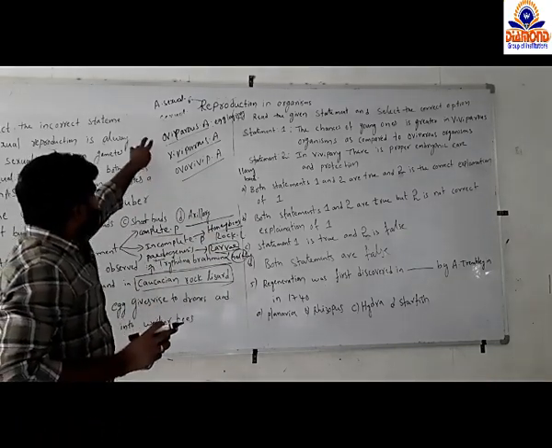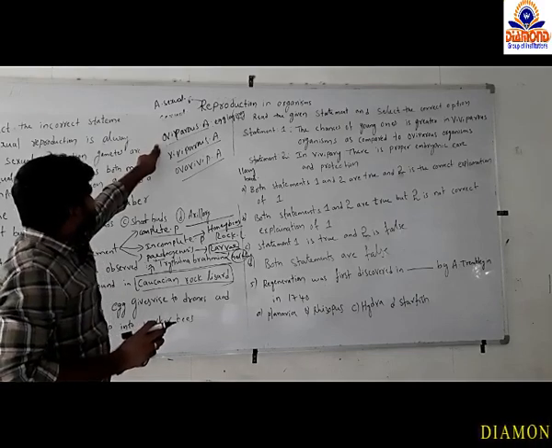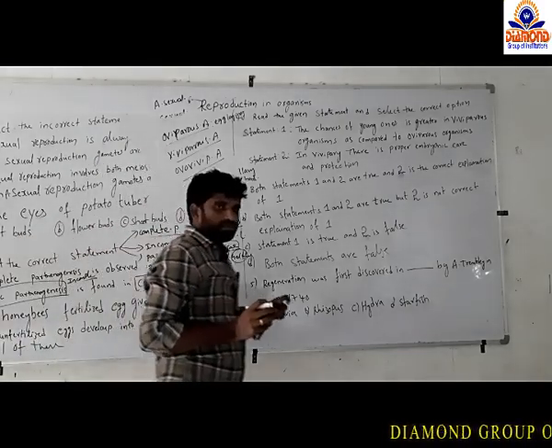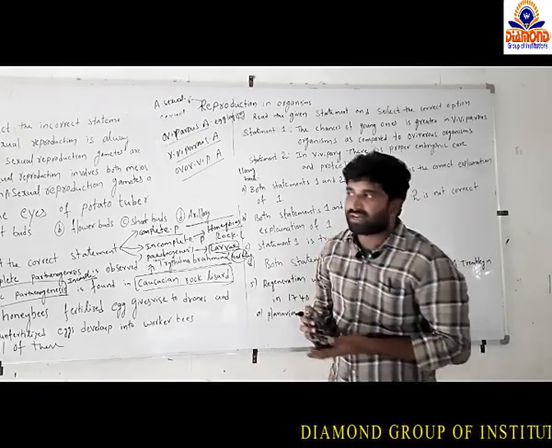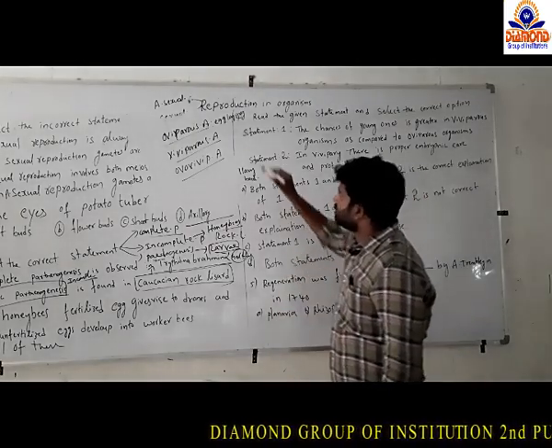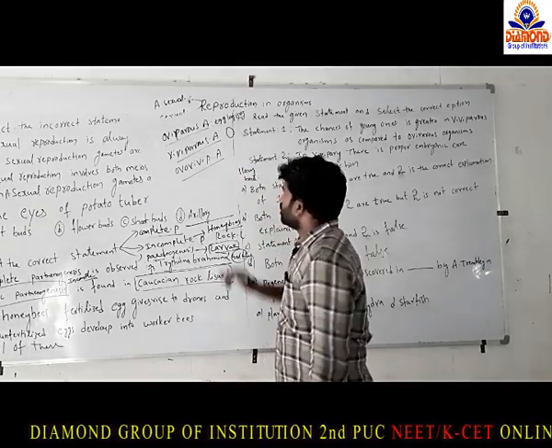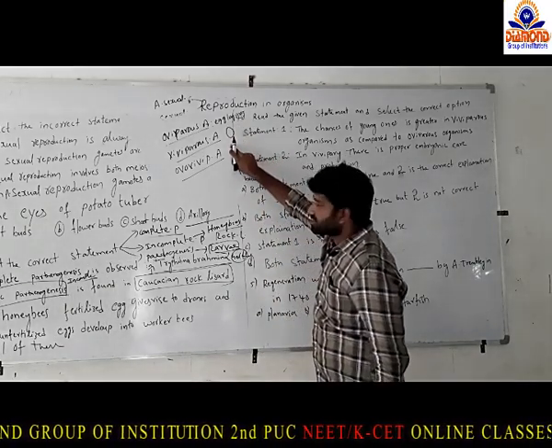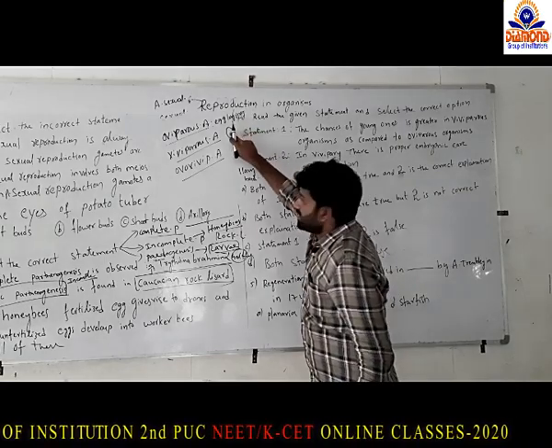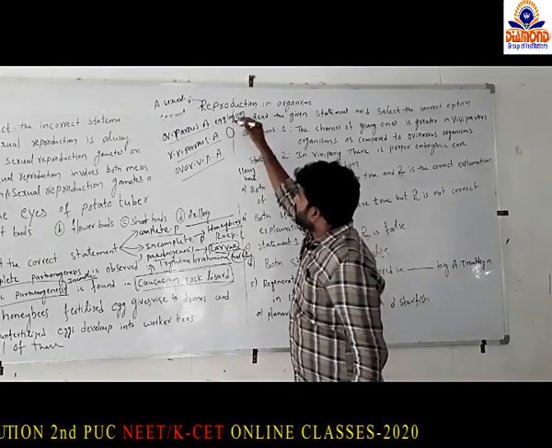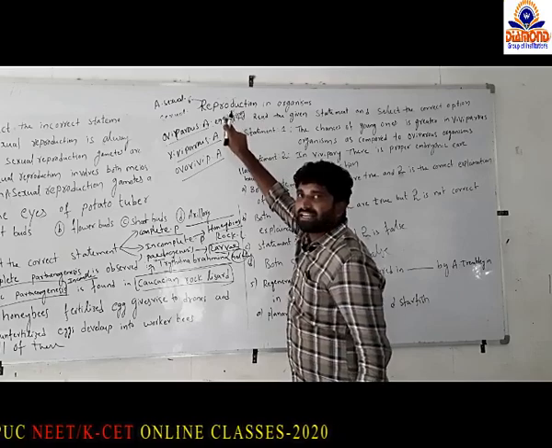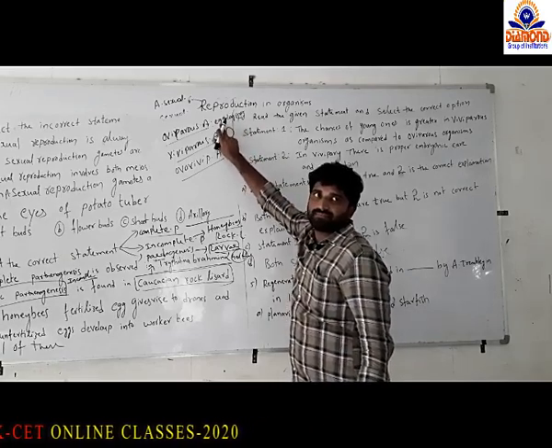So oviparous animals lay eggs, meaning they give eggs. That egg is covered by a calcareous layer. These are the oviparous animals. From the zygote to the parents, there are no parental connections.